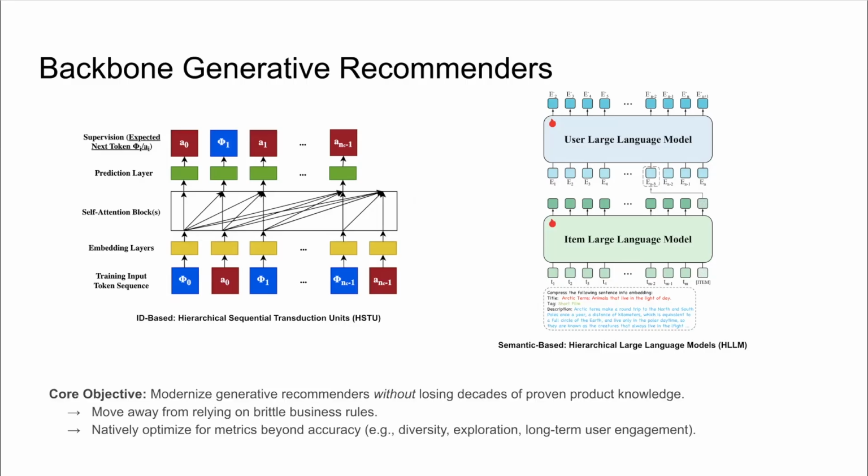The goal of this project is to come up with a backbone-agnostic framework to improve the generative recommenders. We knew from historical, real-world experience that certain business rules are absolutely critical for driving engagement. For example, rules that enforce diversity, exploration, and long-term user engagement. As we transitioned to generative recommenders, our core objective became clear. How do we modernize our architecture to learn those complex behaviors natively without losing decades of proven product knowledge?